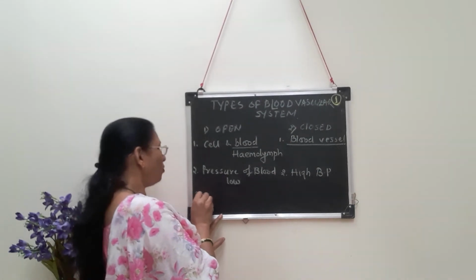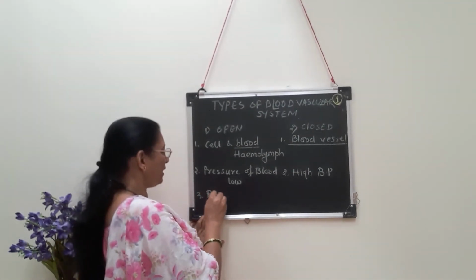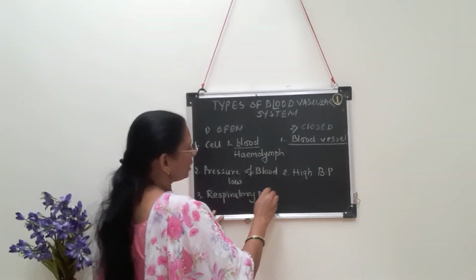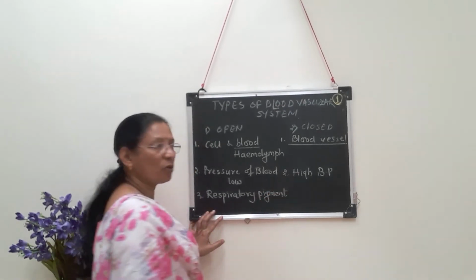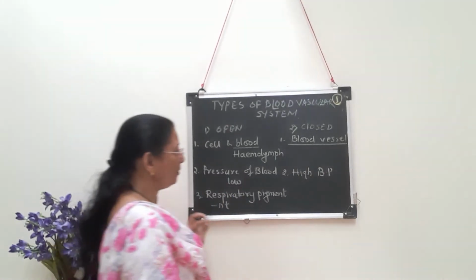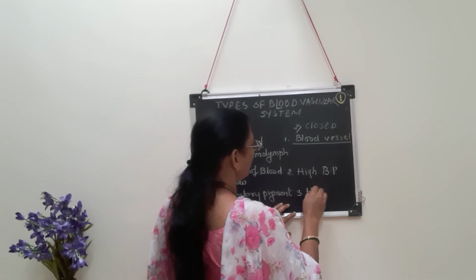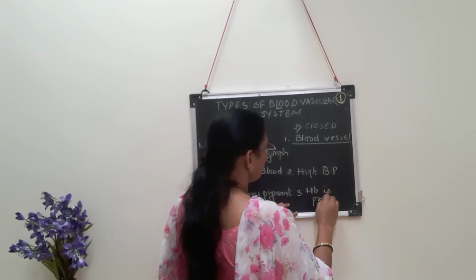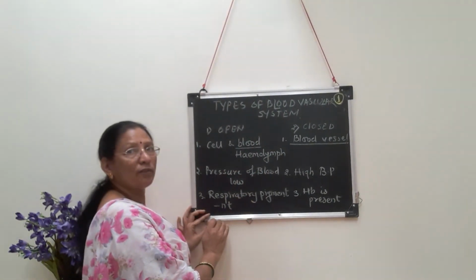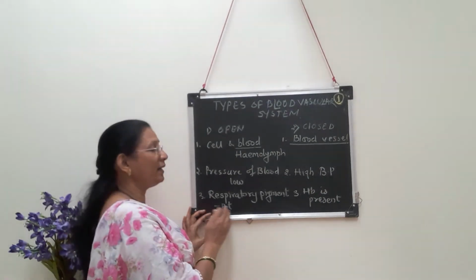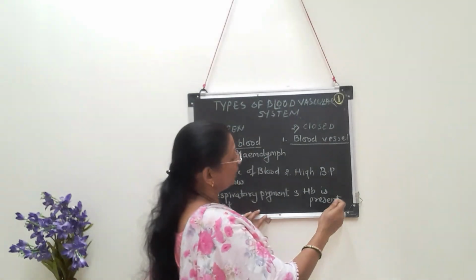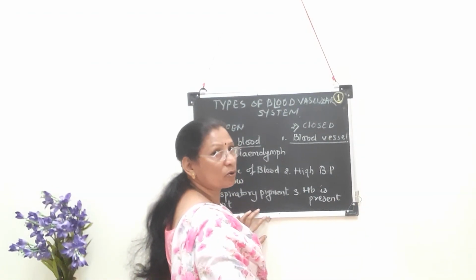In case of open circulatory system, respiratory pigments are absent. Do you remember what are the respiratory pigments? One of the examples of respiratory pigment is hemoglobin, which carries oxygen and carbon dioxide. So respiratory pigments are absent in case of open vascular system, and respiratory pigment like hemoglobin is present in case of closed vascular system. Means what? Respiratory pigments are absent, so there will be no transport of oxygen and carbon dioxide. But in case of closed vascular system, as hemoglobin is present, transportation of oxygen and carbon dioxide takes place.